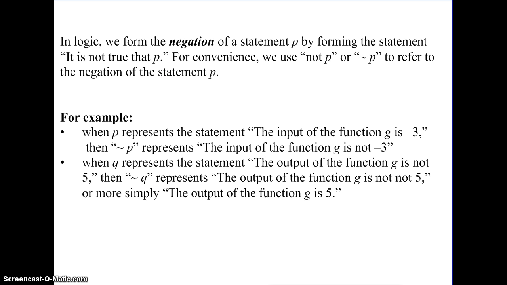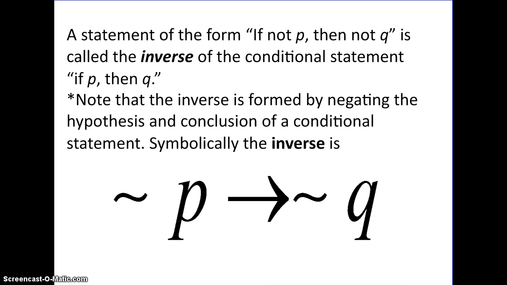Alright, so before we get into the last two types, we need to talk about negation. Negation is this symbol here, like the squiggle P. It means not P. So I said if it rains, the opposite of that would be if it is not raining or if it does not rain. Those are a couple of examples. Now, if I negate my conclusion and my hypothesis, we call this the inverse.